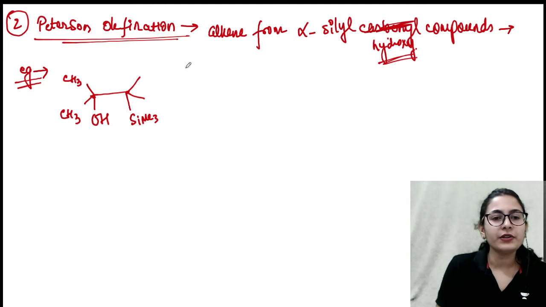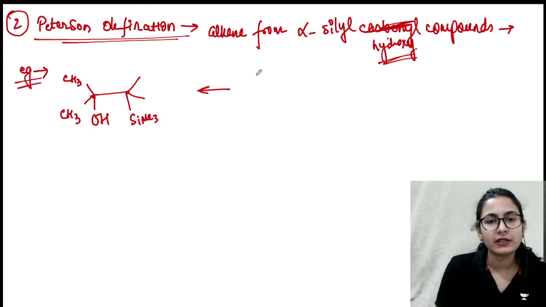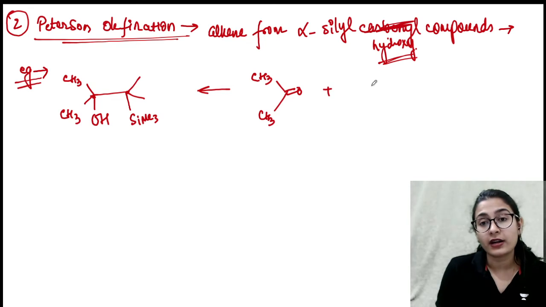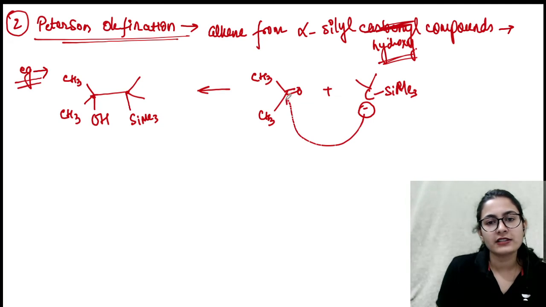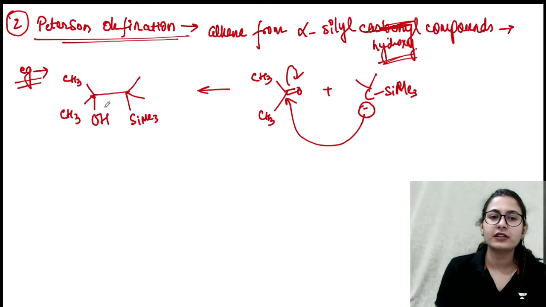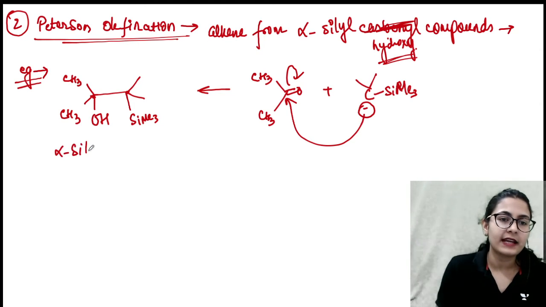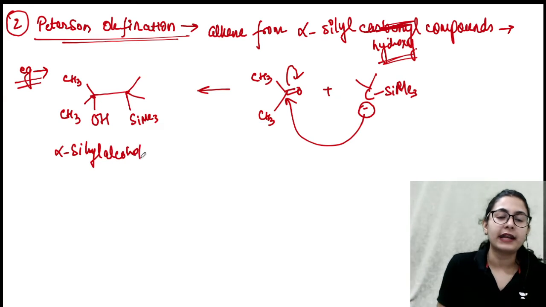Now, how are you synthesizing this molecule? You can say that you are starting from carbonyls. Let's say you started from this carbonyl, and let's say you are having a carbanion which has an SiMe3 group. Let's say this carbanion is required over here. So you have this carbanion, it has attacked over here, and you got this alcohol. What is this molecule? This is your alpha silyl alcohol. Okay, this is what you end up with.